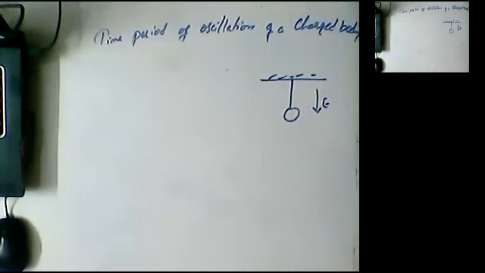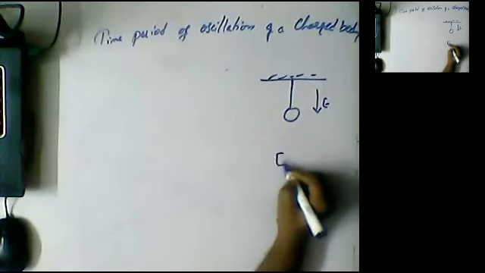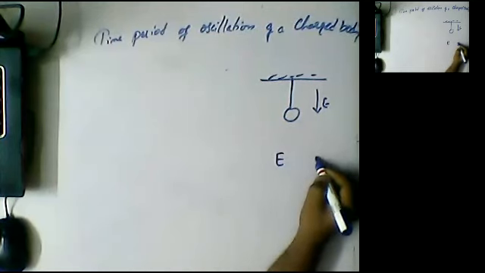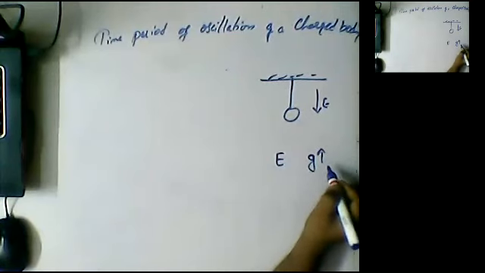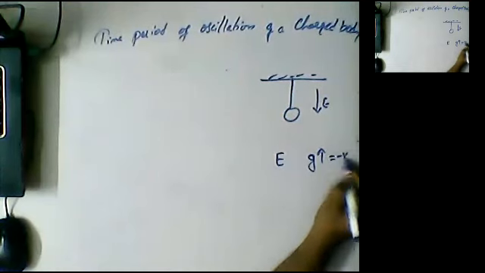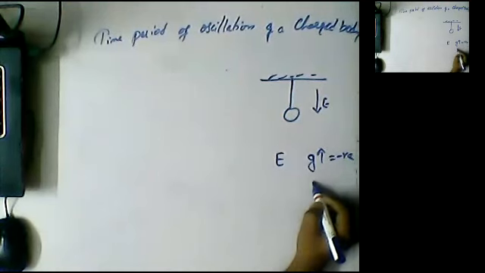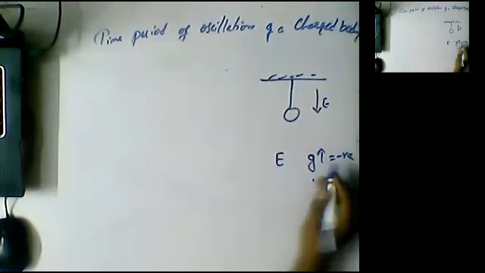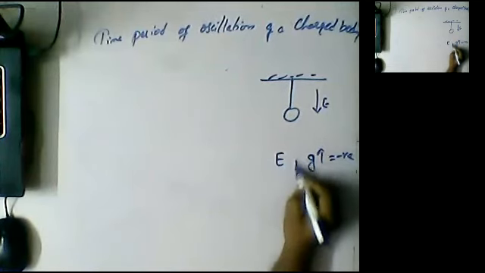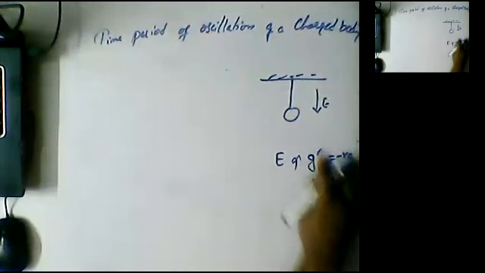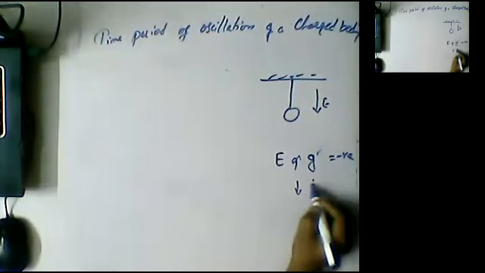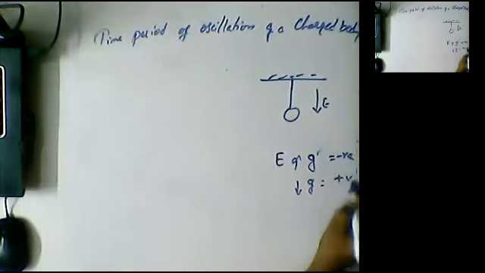Okay, electric field is acting towards down. See, electric field you have to consider like our gravitational acceleration only. If a body is projected upwards, g is considered as negative, and if the particle is coming down, g is considered as positive.